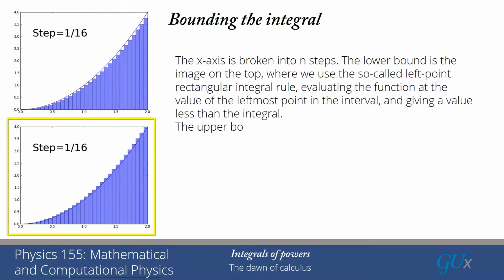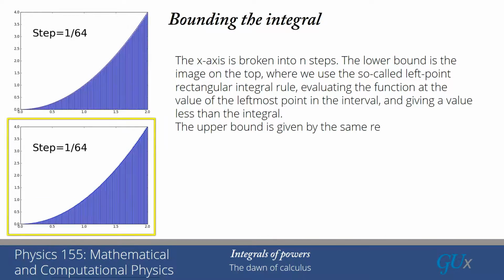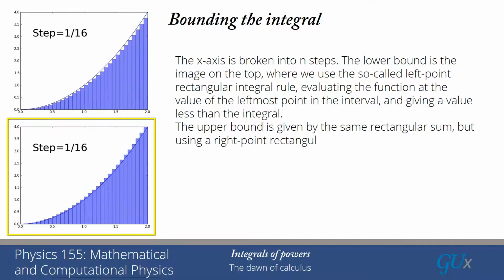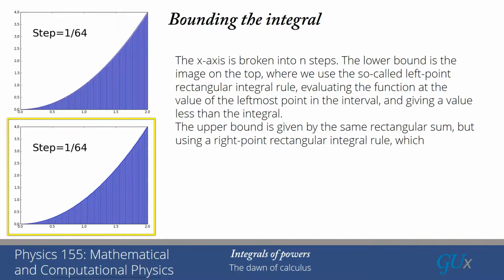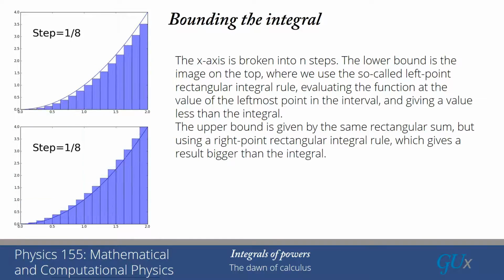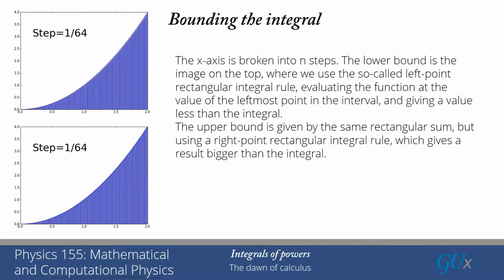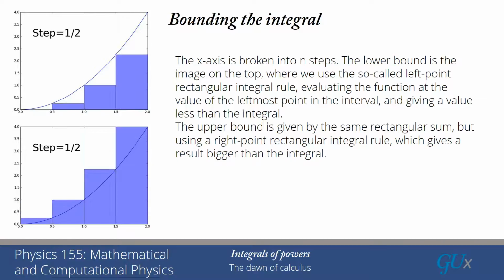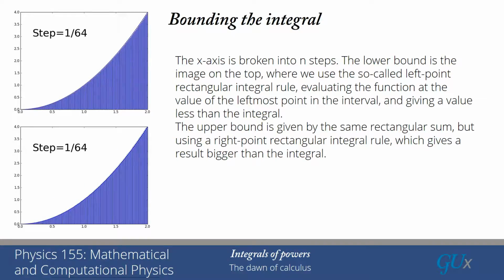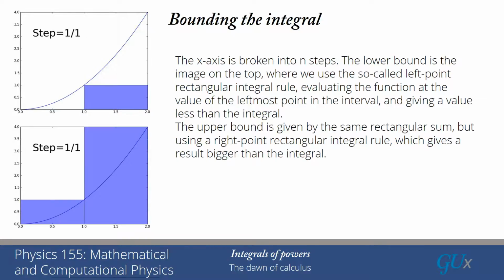Now if we instead focus on the lower image, that one is going to give us the upper bound. It's the same rectangular sum, doing a rectangular sum for each interval, but we're evaluating it with the right point rectangular integral rule. So we're evaluating the function at the rightmost point in the interval, and that of course gives a value that's bigger than the integral, once again for an increasing function.